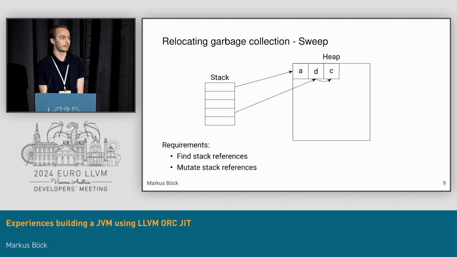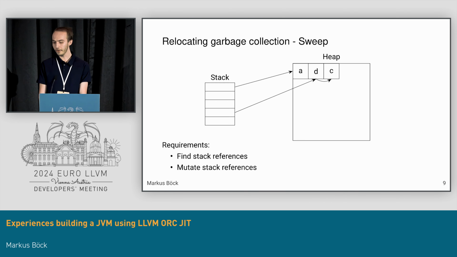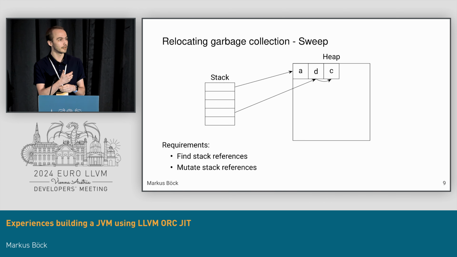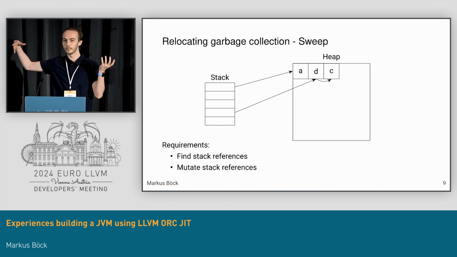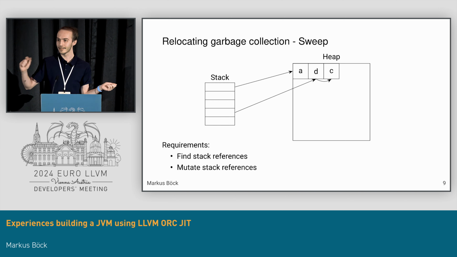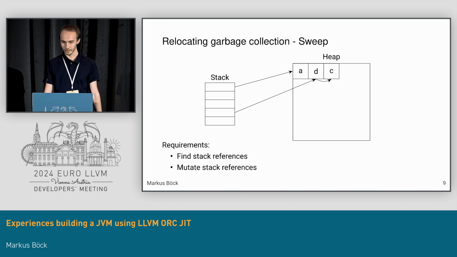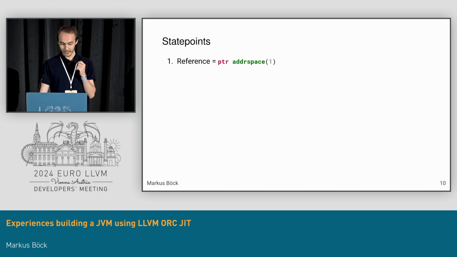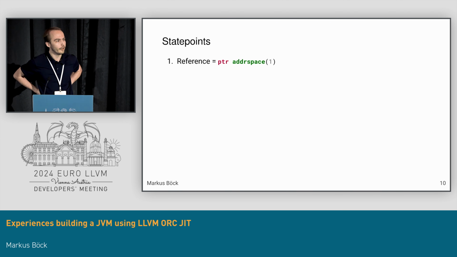So we have 2 requirements from the compiler to implement this. We need to first be able to find stack references, so any references on the stack pointing to potentially heap allocated objects. And we also need to be able to mutate these to redirect them after the object has moved. How do we do this? Luckily, there's already support for this in LLVM.